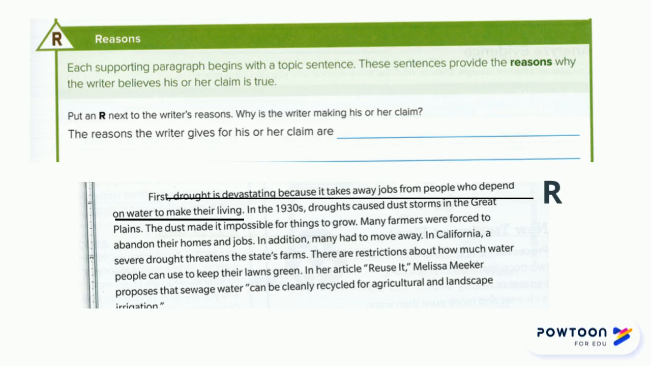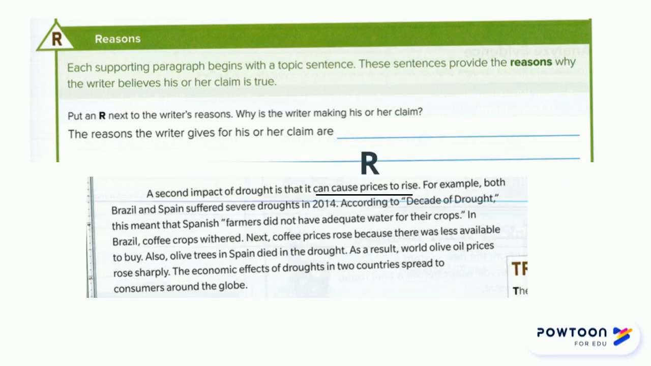Remember, in the second paragraph, we stated our reason right away. Drought is devastating because it takes away jobs from people who depend on water to make their living. The rest of the paragraph will be spent giving evidence to defend that. In the third paragraph, we start off with our second reason. A second impact of drought is that it can cause prices to rise. Once again, the rest of the paragraph will be given to defend that.